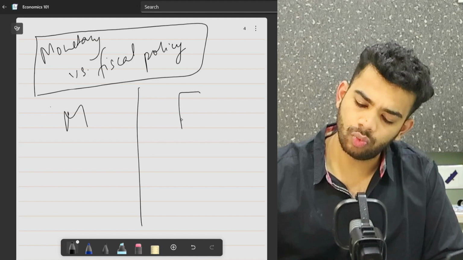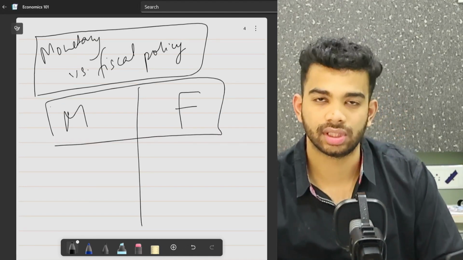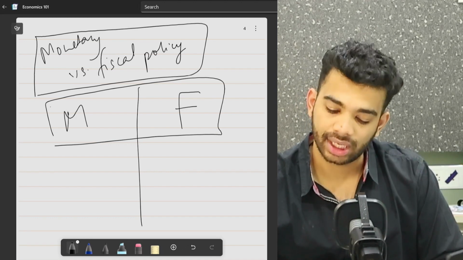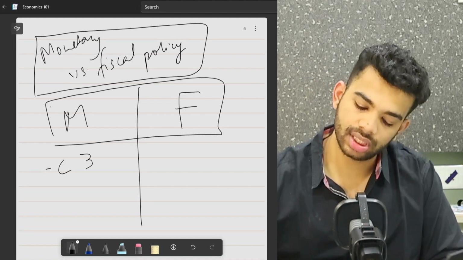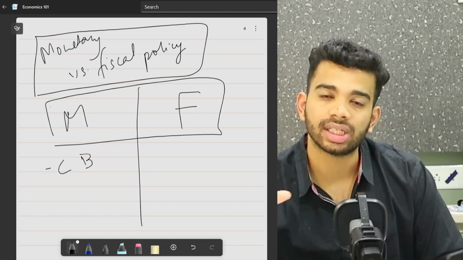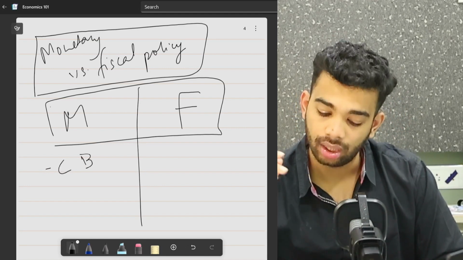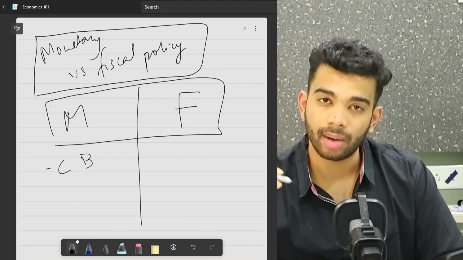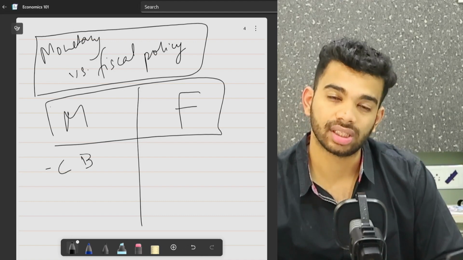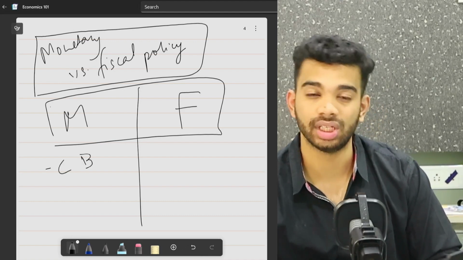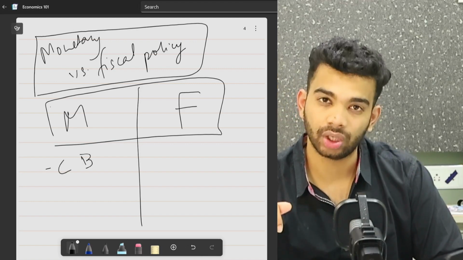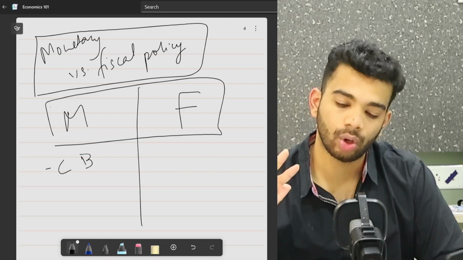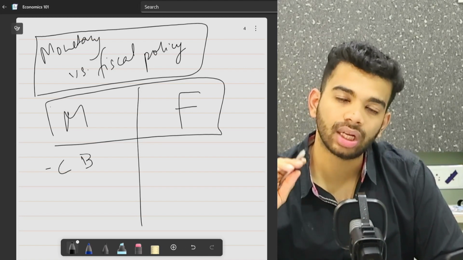Let's see what exactly the difference between monetary and fiscal policy is. First of all, we need to understand that monetary policy consists of the actions undertaken by the central bank, which is the RBI, in order to control the money supply and inflation in the economy. These are mainly controlled by the RBI using tools such as the one we've already discussed, the repo rate, and there are a bunch of other tools as well that I don't want to list in this particular video. But there is the cash reserve ratio, the reverse repo rate, open market operations, and so on. That is something we'll cover in a later video.